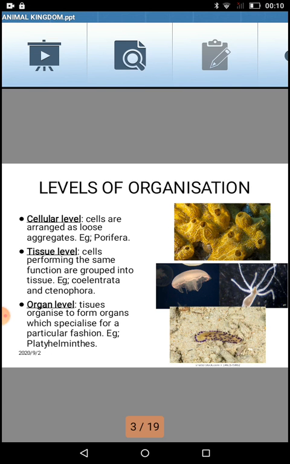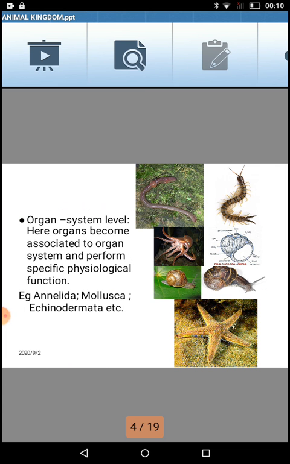So a level higher, when you see it evolutionary-wise, cellular level is the least developed, then comes the tissue level, then comes the organ level. If we move ahead, the next category is organ system level. Now organ system is much better, where different organs come together, though individually they will be performing some separate function, ultimately together they will be performing the same physiological function.